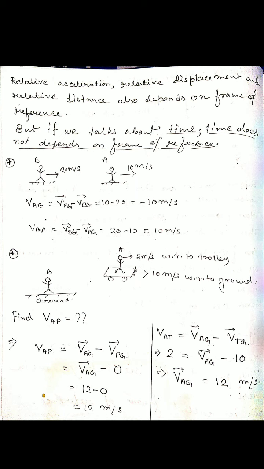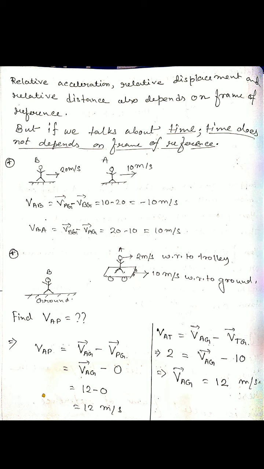So you find out the relative velocity of A with respect to your friend Pintu. Suppose your friend's name is Pintu. So what can we write? VAP equals VAG minus VPG: the velocity of object A with respect to ground minus the velocity of Pintu with respect to ground.